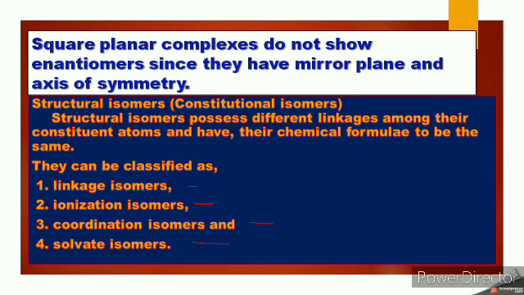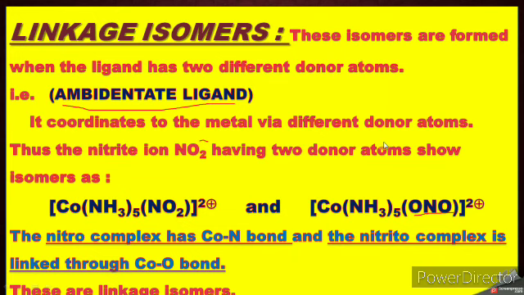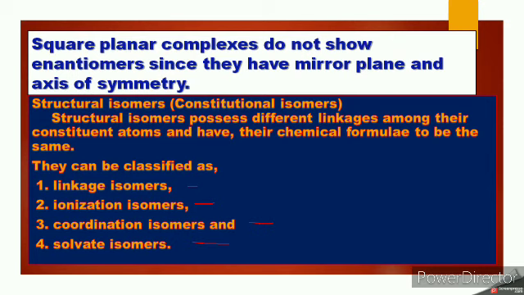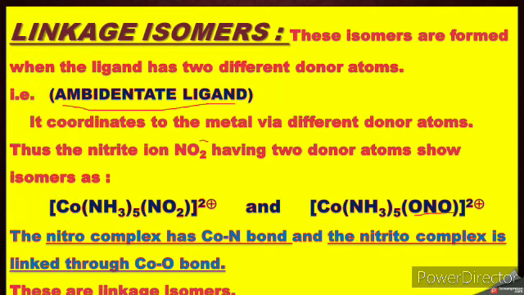Then next type is structural isomers or constitutional isomers. So structural isomers possess different linkages among their constituent atoms and have the same chemical formulae. Then they can be classified as first linkage isomers, second ionization isomers, third coordination isomers, and fourth solvent isomers. Let us discuss one by one. First is a linkage isomer.